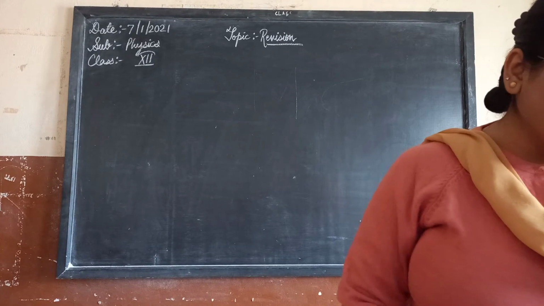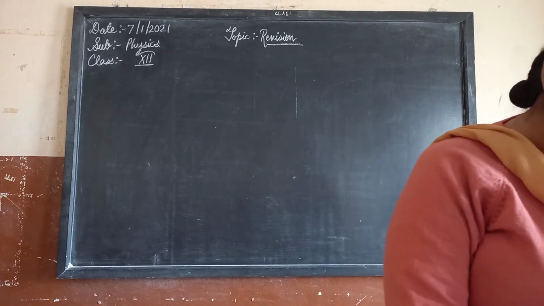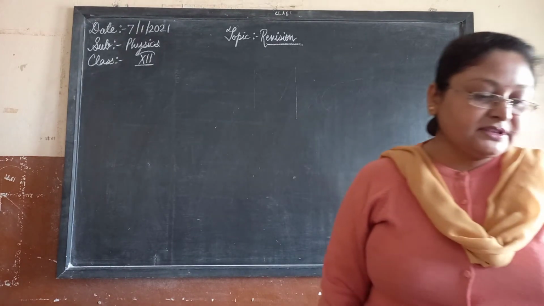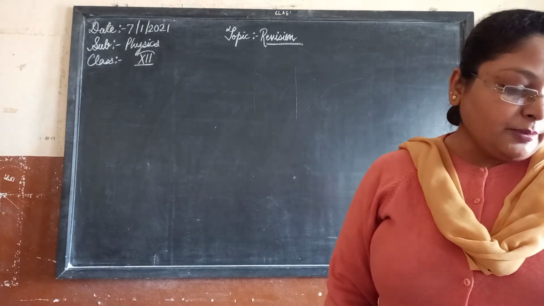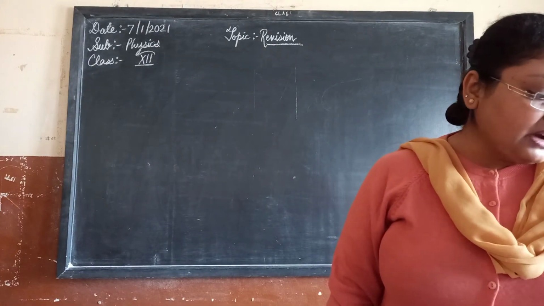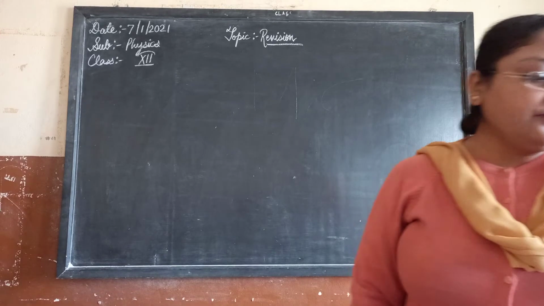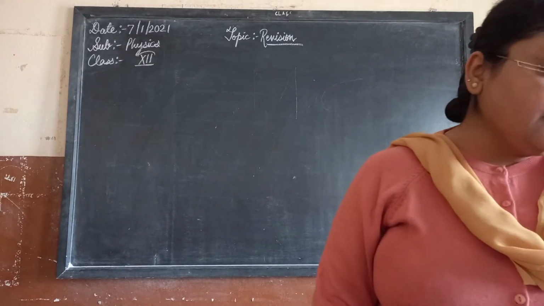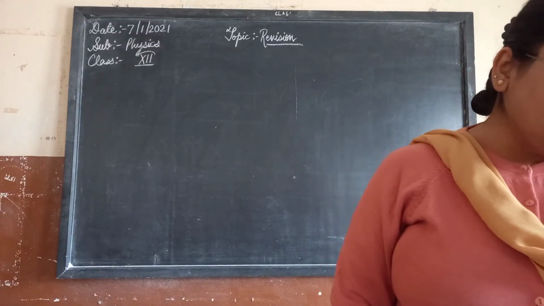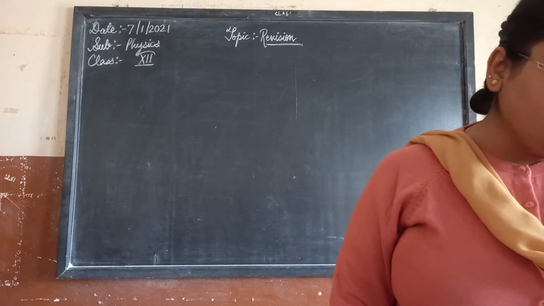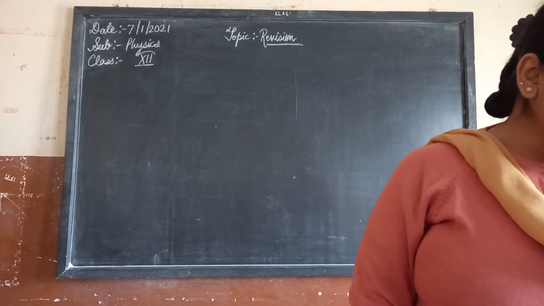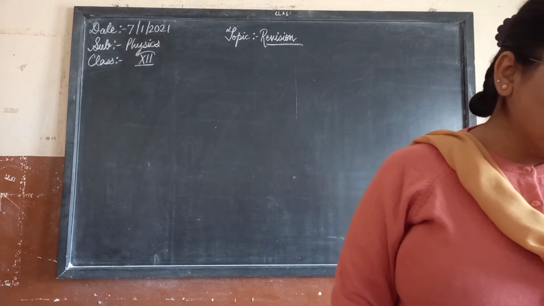Then we have the next topic, radioactivity. It has been cut off from the syllabus. Alpha particles, the properties of alpha particles, beta particles and gamma rays are being cut off. The law of radioactive decay is also being cut off from the syllabus. The decay constant is there. Half-life is being cut off from the syllabus itself. Average life and the radioactive displacement law are important.